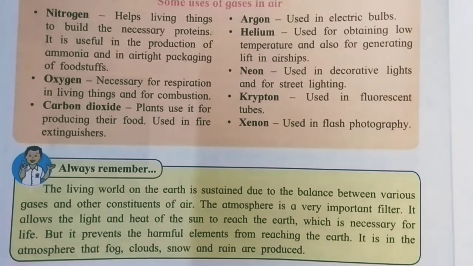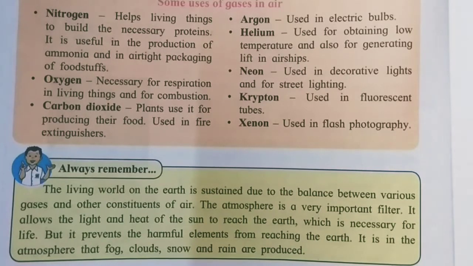Some animals and plants have vanished because of the increase in the temperature of the earth. Also, you know that the ozone layer is there in the atmosphere, which filters the sunlight and does not let harmful rays enter, and it also prevents some poisonous gases from space from reaching the earth because of this atmosphere. And because of this atmosphere we get fog, clouds, snow and rain. Okay.